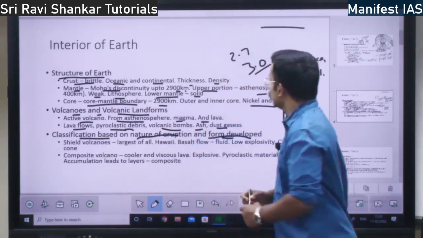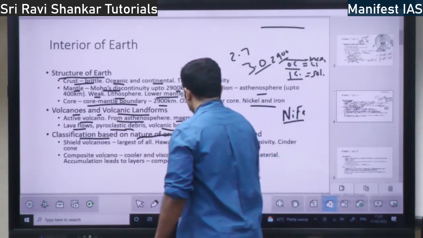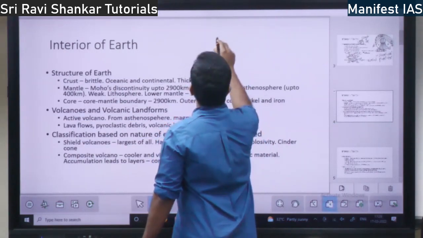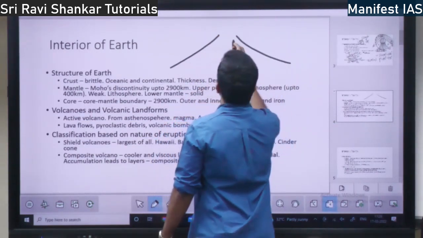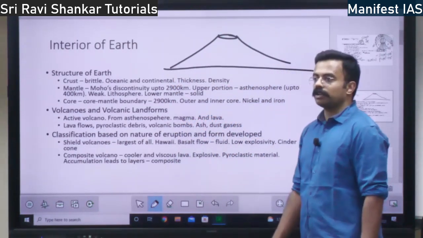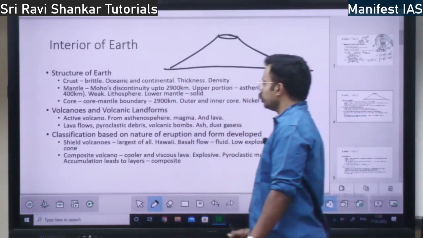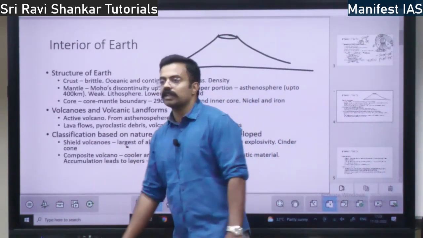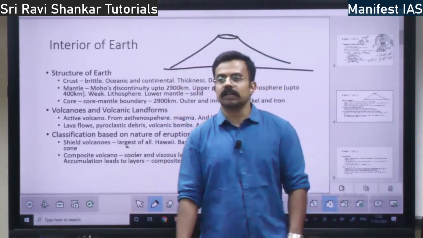See, shield volcanoes will be in this form. They will actually be very big volcanoes. This will be the shape of a shield volcano. These are the largest of all volcanoes.